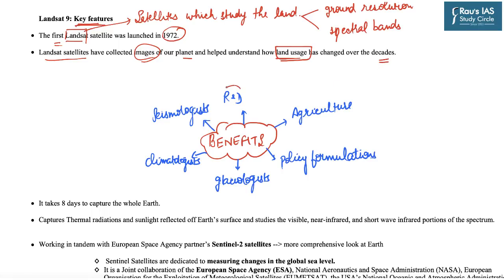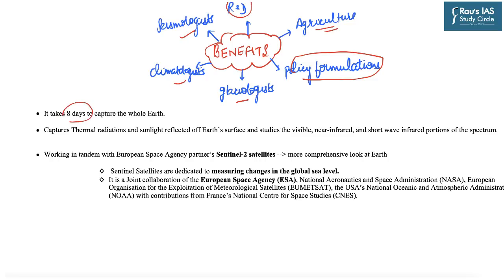There are several benefits of these satellites. For example, they are used in research and development work to find out new potential areas having high petroleum reserves. Then they can also be used in agriculture as well as policy formulations. They are highly relevant for specialized studies like for glaciologists, climatologists and seismologists. So it takes around 8 days to capture the whole Earth, and it captures the thermal radiations and the sunlight reflected off the Earth's surface and studies the visible, near infrared and short wave infrared portions of the electromagnetic spectrum.